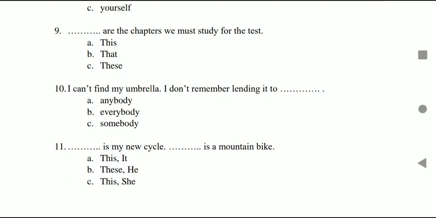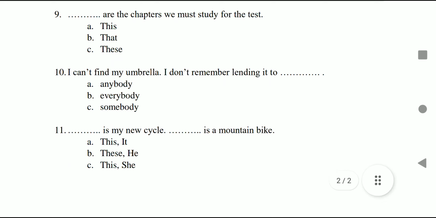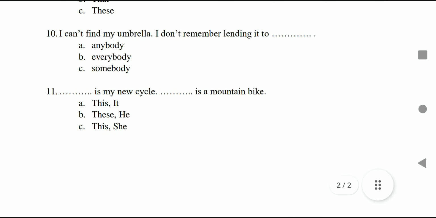I don't remember lending it to blank. A. Anybody, B. Everybody, C. Somebody. And 11 is for 2 marks because it has 2 blanks. Blank is my new cycle. Blank is a mountain bike. A. This, it. B. These, he. C. This, she.